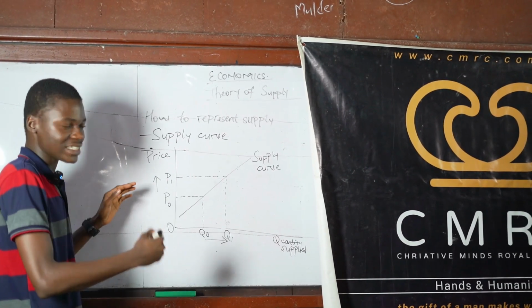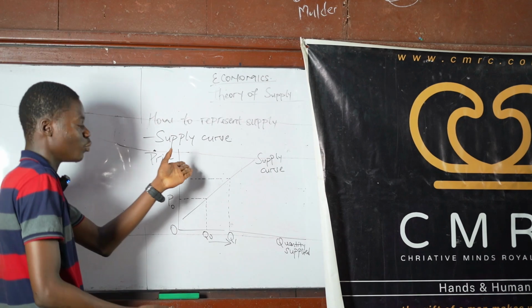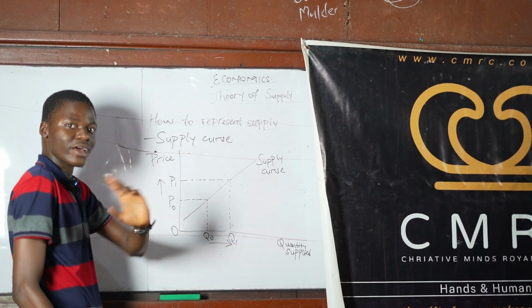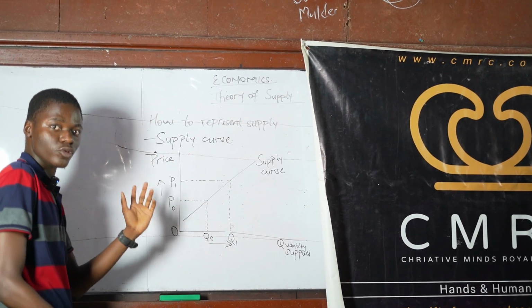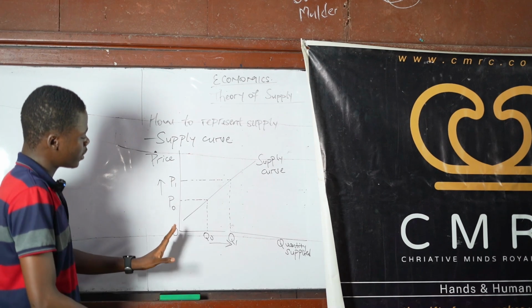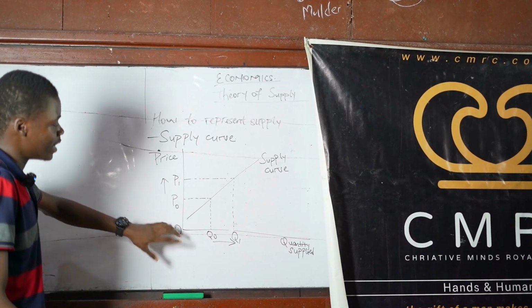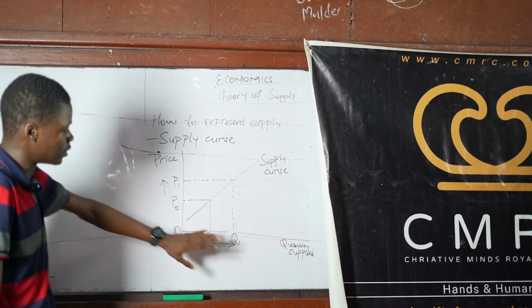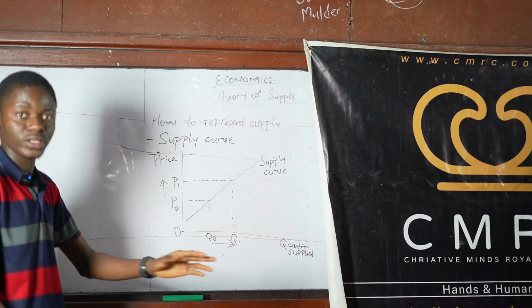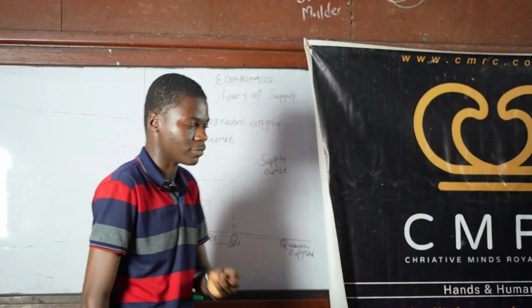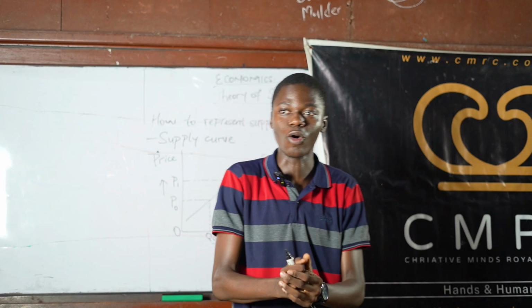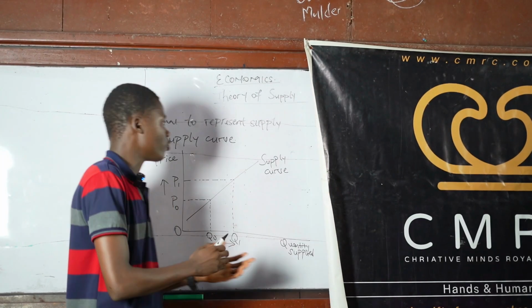This is as against the demand curve that is downward sloping from left to right, because there is an indirect relationship between the price of the product and quantity demanded. But in the case of supply, there is a direct relationship between the price of the product and quantity supplied, following the law of supply. So basically, that's all on the theory of supply.